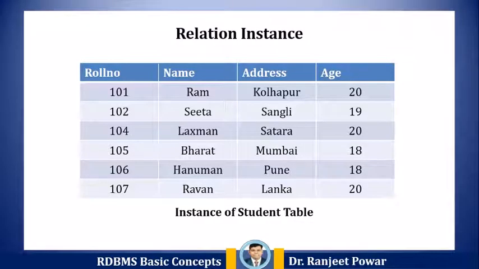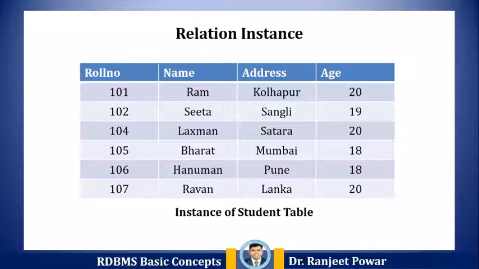The data stored in a database at a particular moment of time is called an instance of the database. The data stored in a database table at a particular moment of time is called an instance of that table. Or we can say the set of tuples of a relation at a particular instance of time is called a relation instance. Database schema defines the attributes in a table.